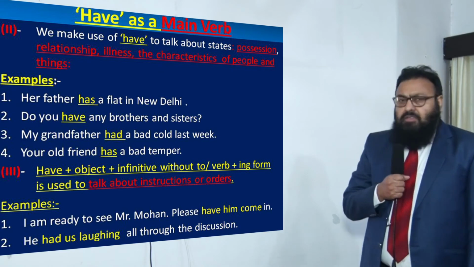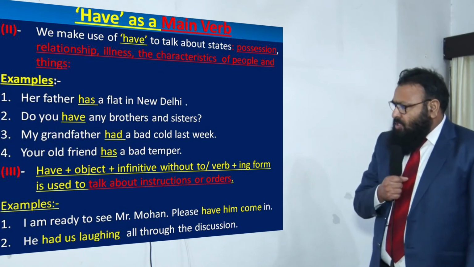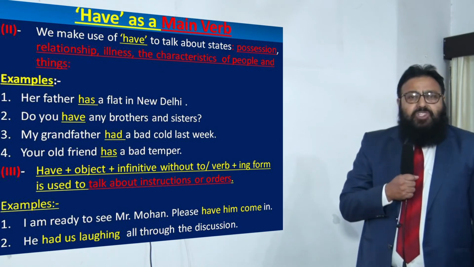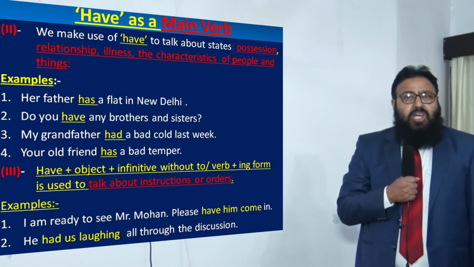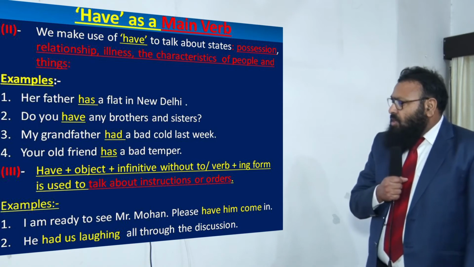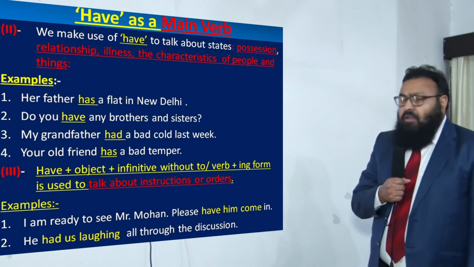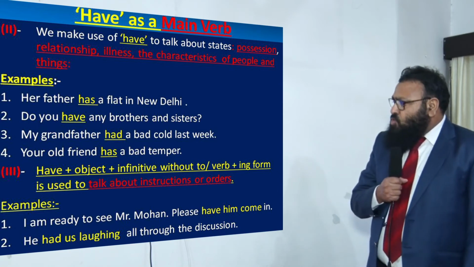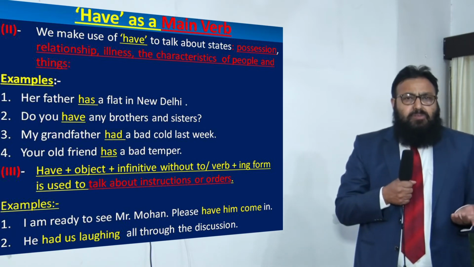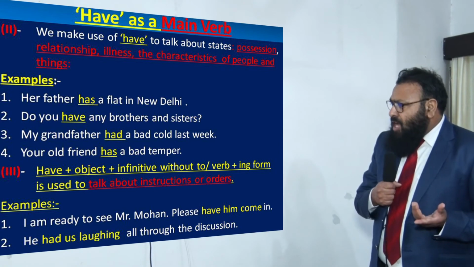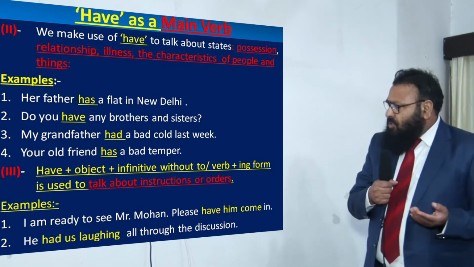Now the third use of have as a main verb is have plus object plus infinitive without to, or have plus object plus verb 1 plus ing, which is used to talk about instructions or orders. Examples, dear children, are, I am ready to see Mr. Mohan.